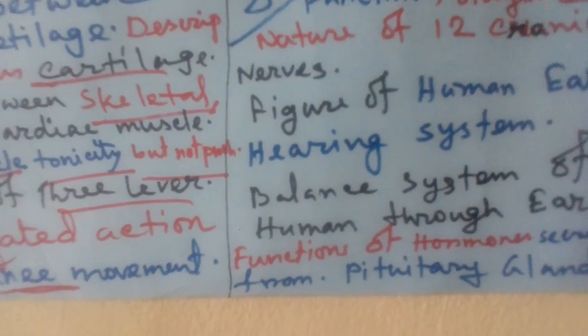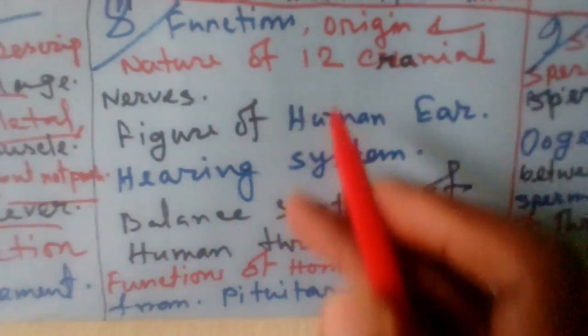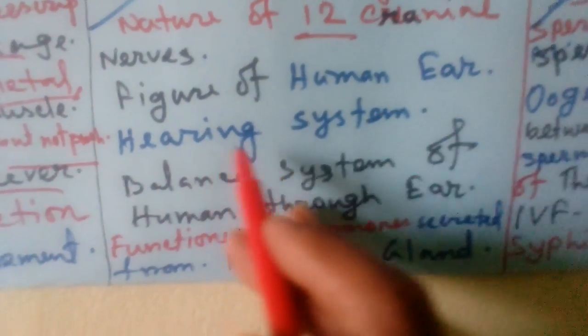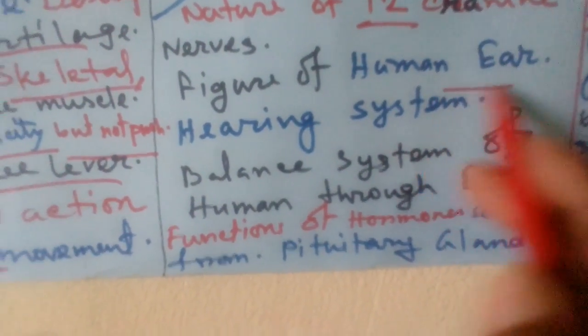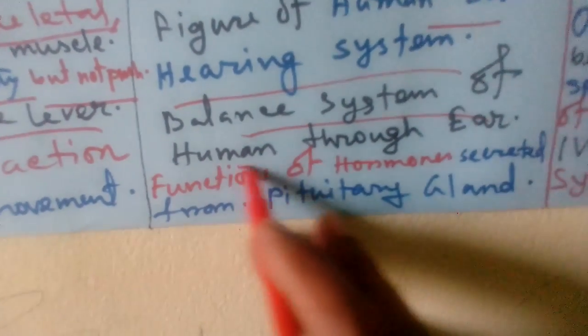And then functions of chapter 8, origin of nerves, 10-12 pair of cranial nerves, you know that last year 2019 already came. So here it is very important, hearing system, and that is human balance.